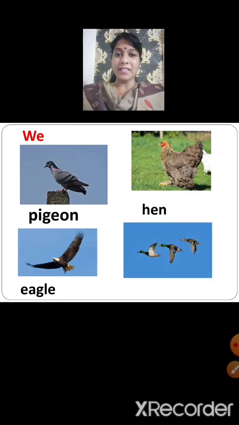Can you identify this animal? Yes, they are ducks. Children, these animals fly, and that is why they are known as birds. So birds are animals that fly. Now let us see what are the characteristics of birds.